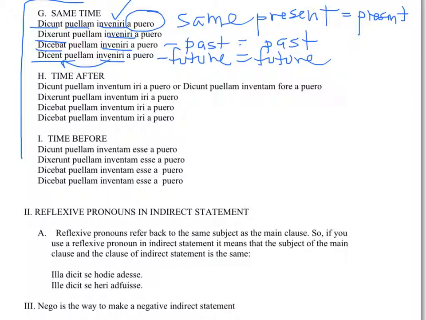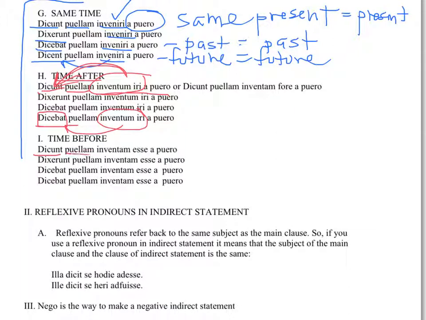Obviously, the same pattern applies if you use the infinitive future passive, which is rare. It would happen after the main verb. For example, they say that the girl will be found by the boy. This verb happens after the main verb. If the main verb is in the past, this future still happens afterwards. And then same thing for time before.